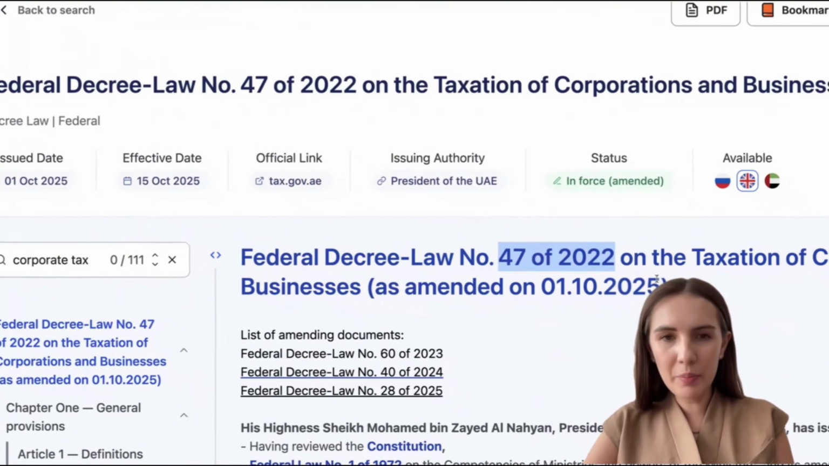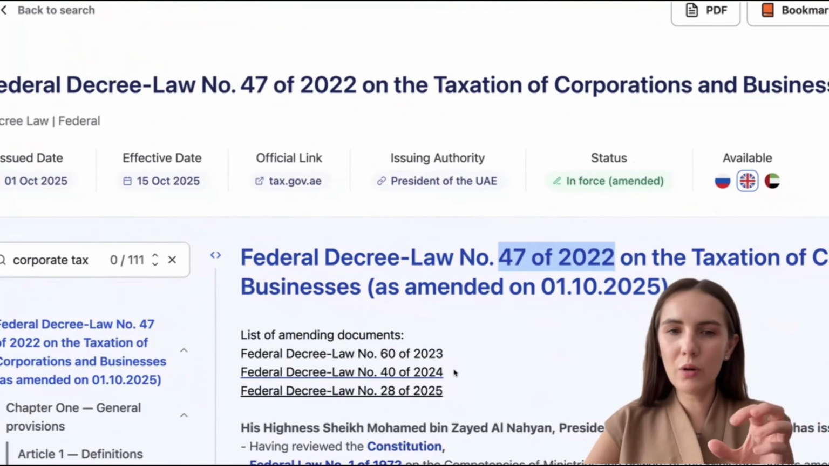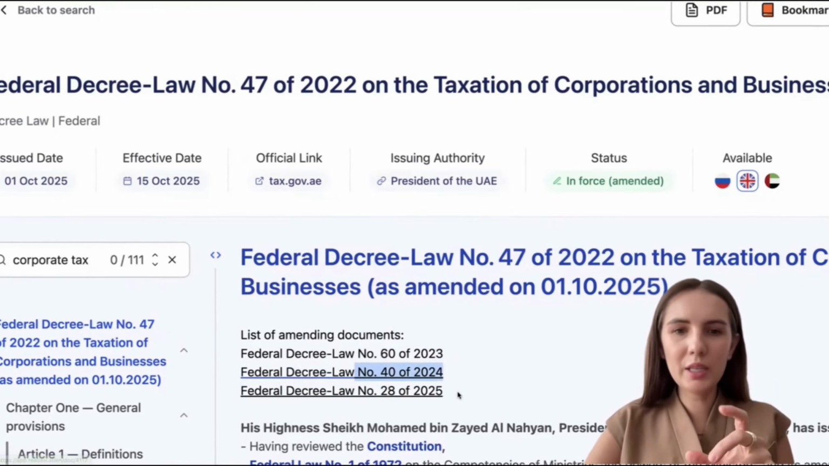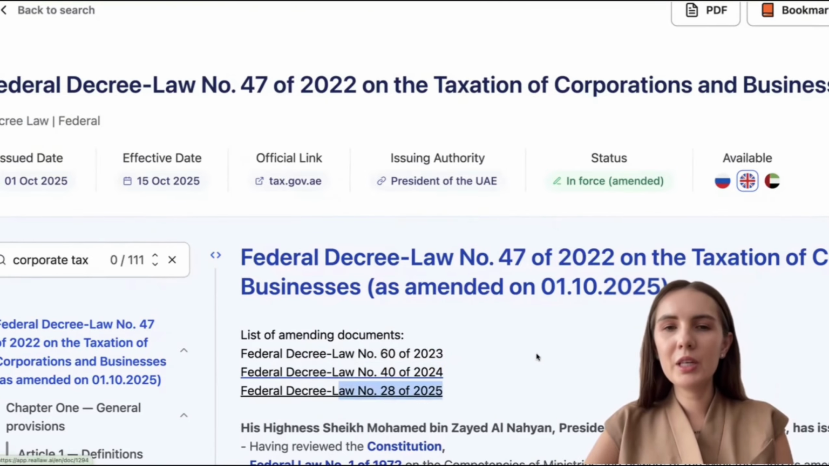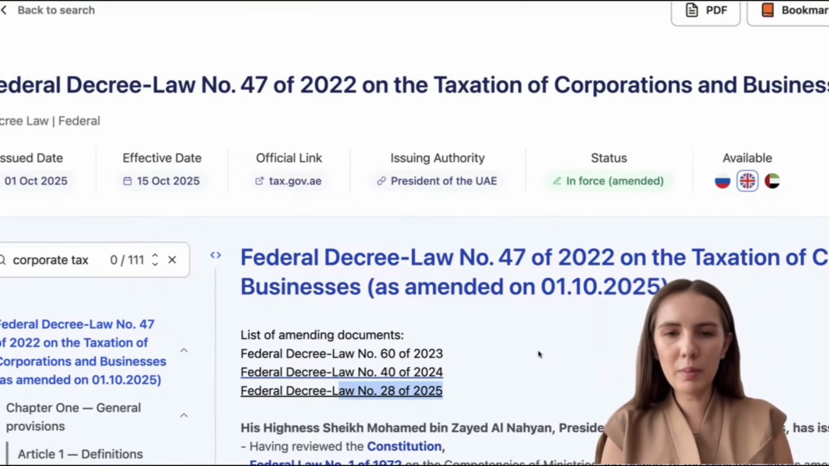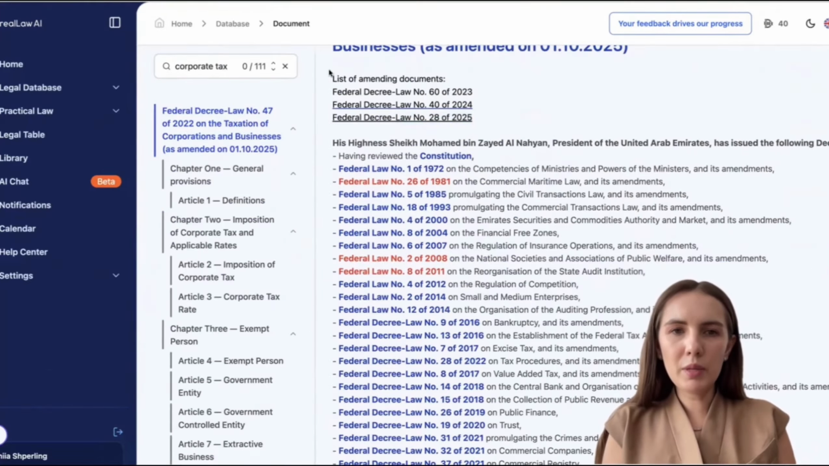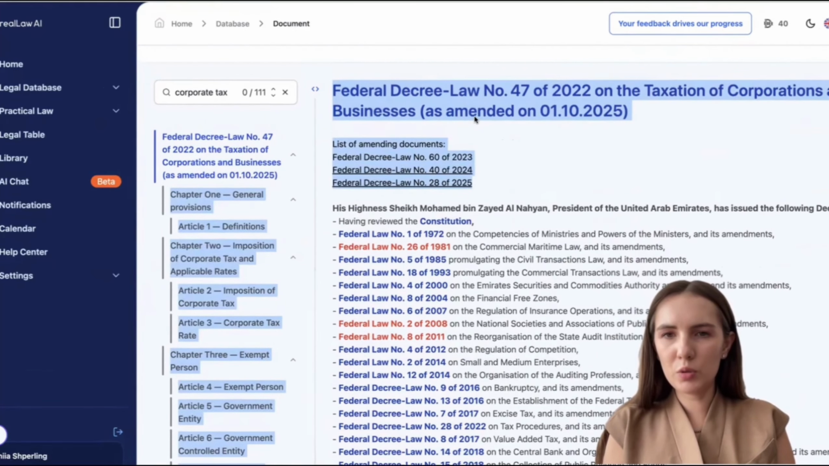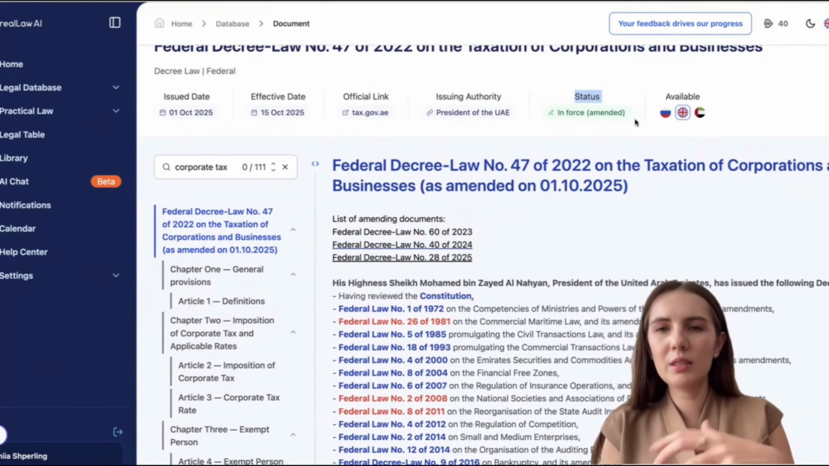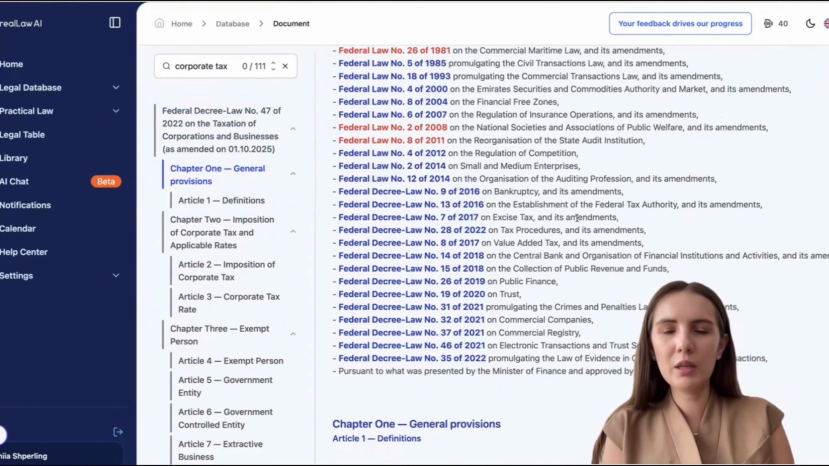But at the same time, amendments were issued to this law. Amendment 60 in 2023, 40 in 2024, and 28 in 2025. In our service, you'll see consolidated versions of laws, meaning the law in its latest instance, current at this specific moment with all amendments already included. The list of amending documents is located at the top of the screen. You'll also see the document status in force, in parentheses, amended. This means it was actually corrected and amendments were made.